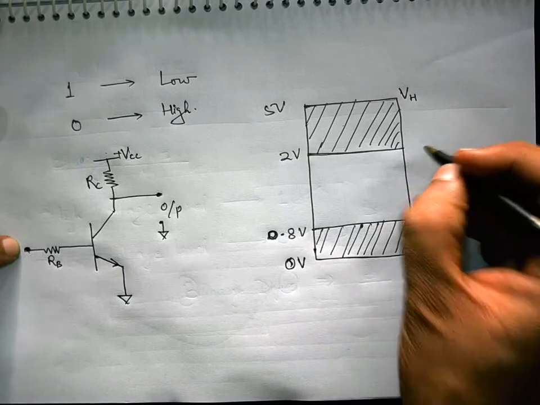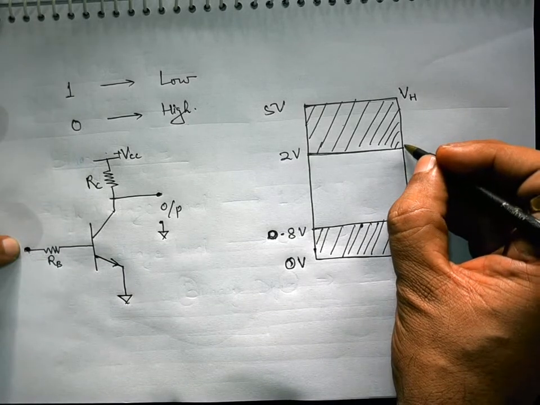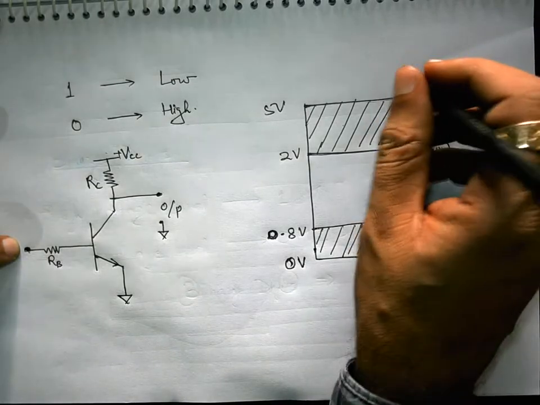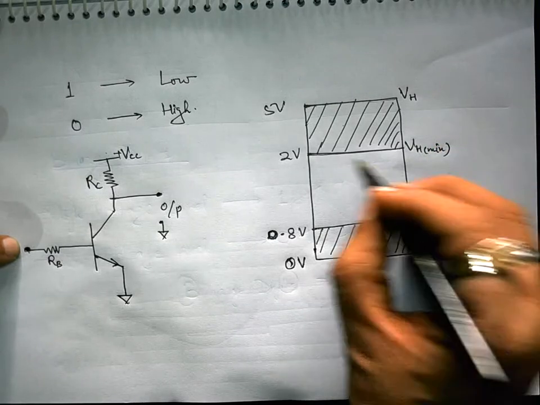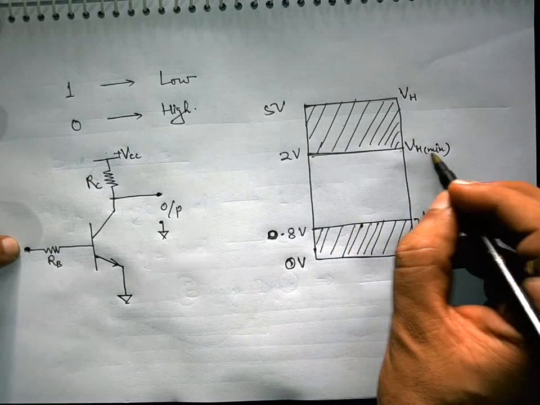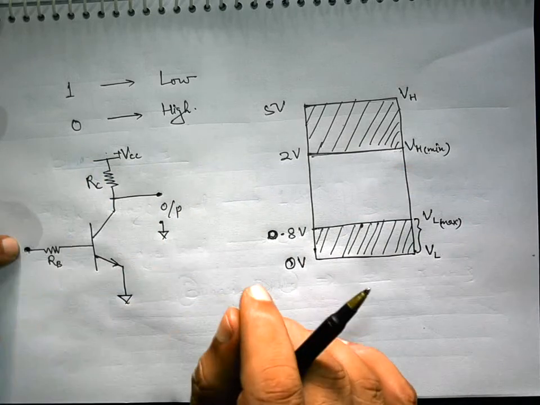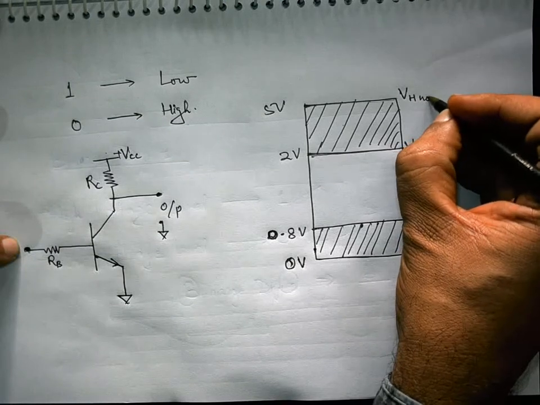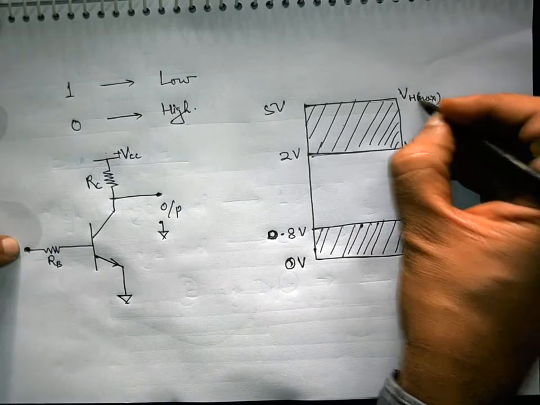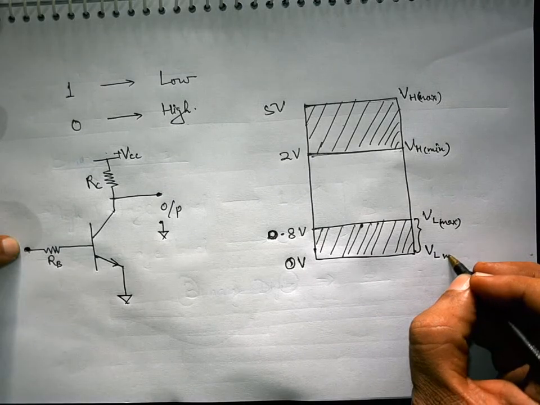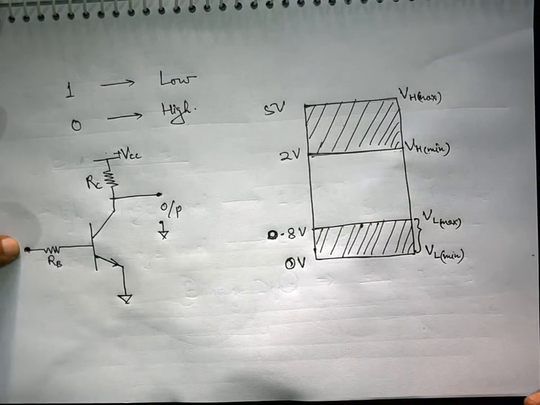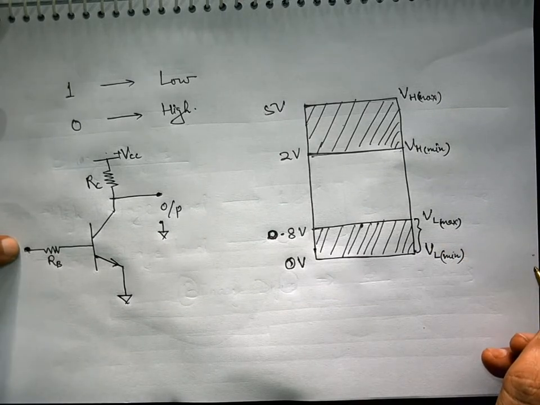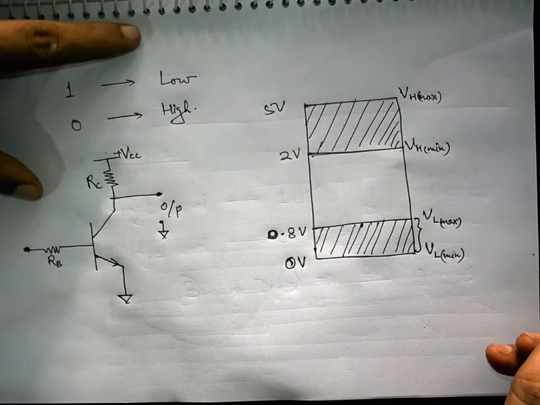This voltage is designated as VH min, the minimum high voltage acceptable by this particular logic, and the maximum that we can supply is VH max. This is VL min, the minimum low level voltage. So this is the logic level range of voltage for a digital circuit.